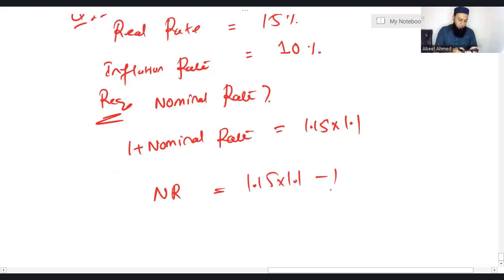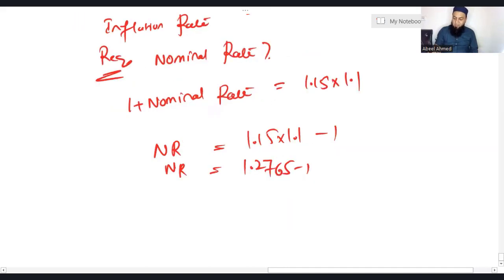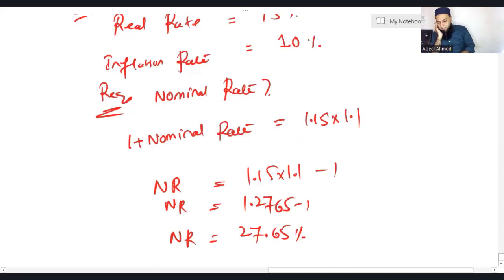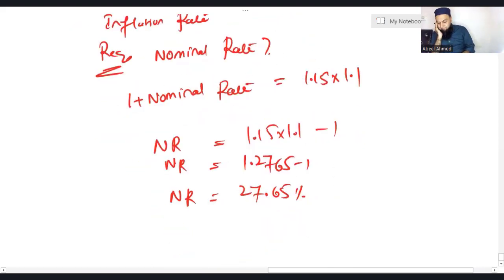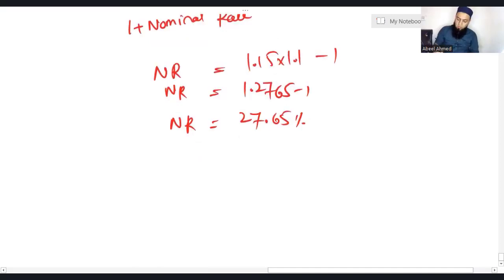Let me use the calculator. 1.15 into 1.1, I'm getting 1.2765 minus 1. Whatever comes, multiply that with 100. So actually it is 27.65%. So the nominal rate is 27.65%. Another question.